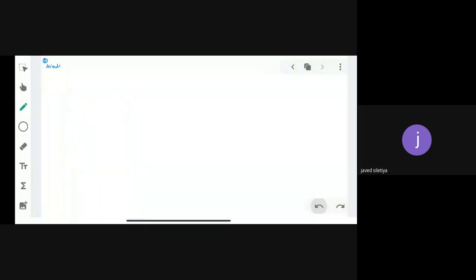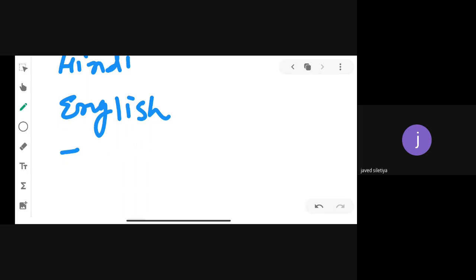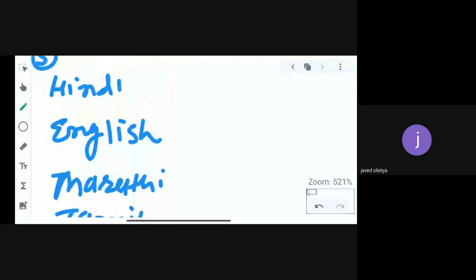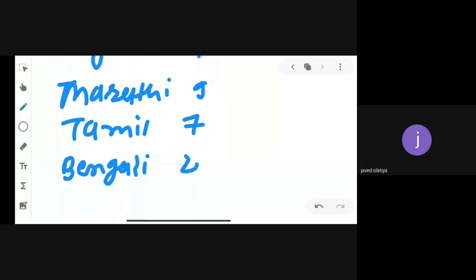See, there are 5 languages in total: Hindi, English, Marathi, Tamil, and Bengali. Okay, 40, 12, 9, 7, and 4.